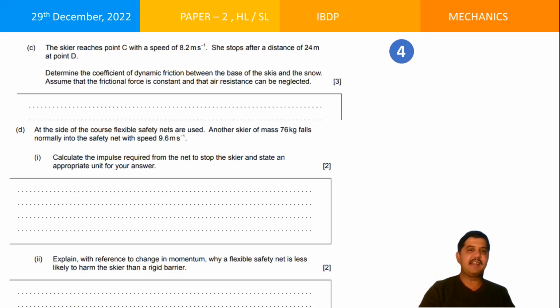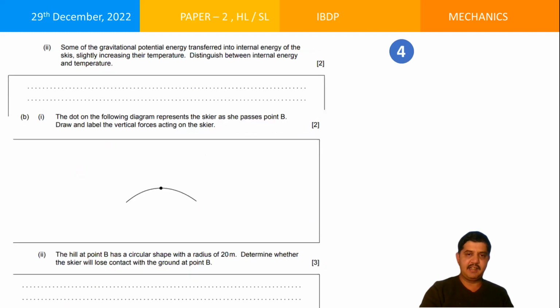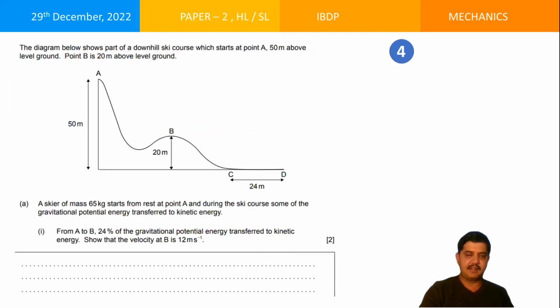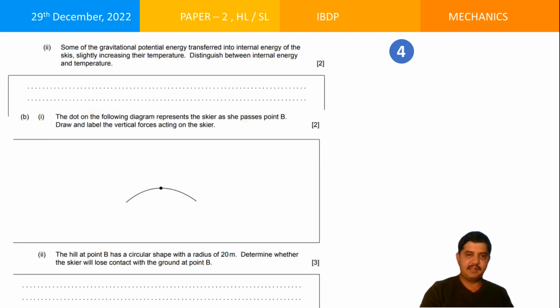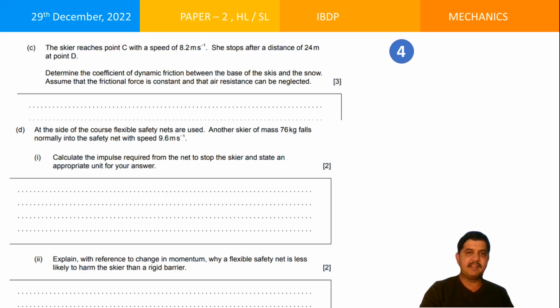Next, the skier reaches point C with a speed of 8.2 meters per second. She stops after a distance of 24 meters at point D. Where is C and where is D? Unless the figure is seen, I can't get it. Here is the point C, and this is the point D here. And now what does he say? The skier reaches point C at the speed of 8.2. She stops after a distance of 24 meters at point D.